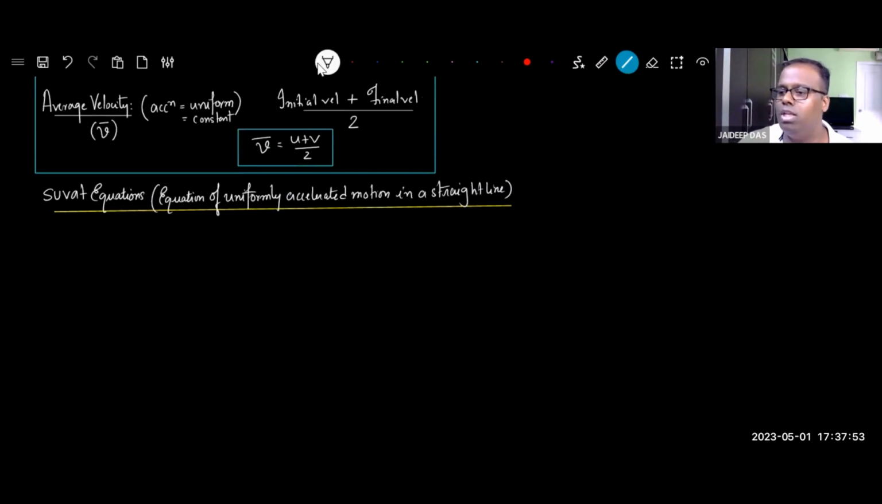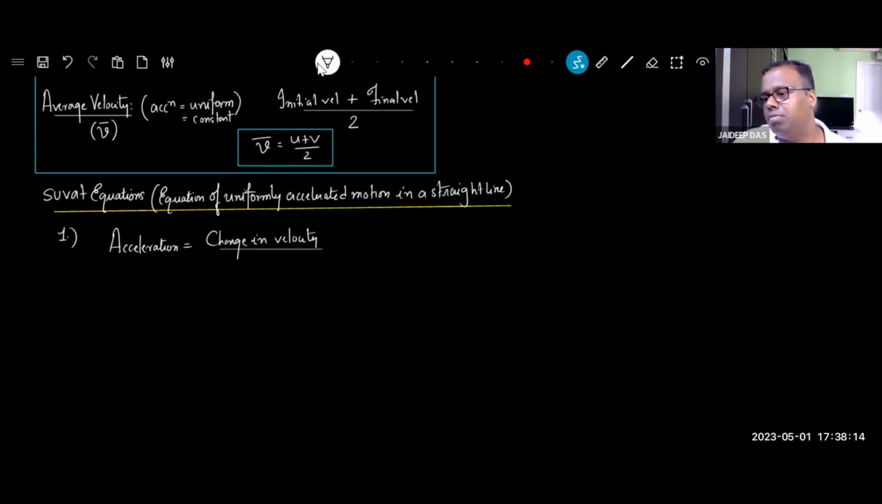Let's go. Ready? The first equation. Let's see what is the first equation. The first equation comes from the definition of acceleration. So let's define acceleration. Acceleration is given as change in velocity over time taken.